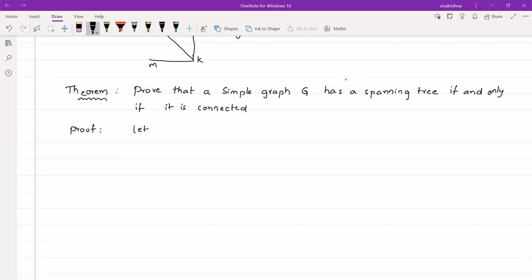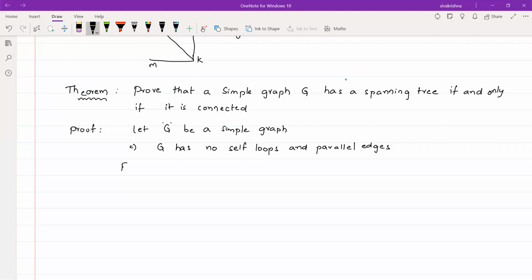Let G be a simple graph. That is the common hypothesis in the theorem. Coming to the definition of simple graph, this implies G has no self loops and parallel edges. Whenever a graph does not have any self loops and parallel edges, then we say that particular graph is a simple graph. This is the definition of simple graph.